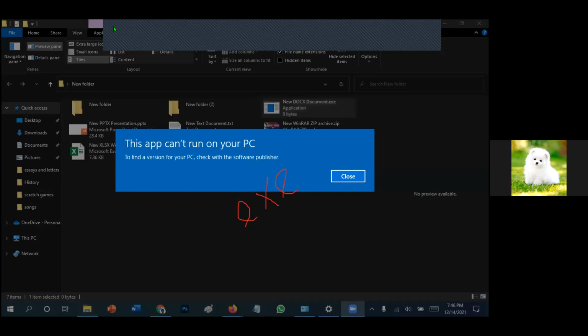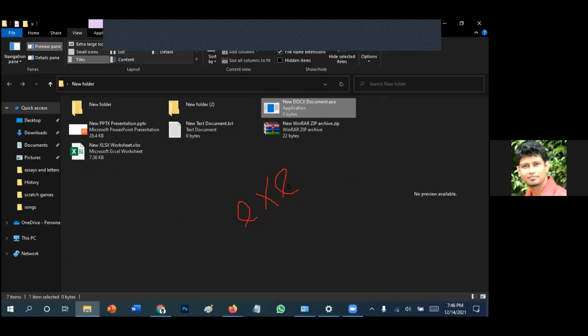Yes, sir. Sir, see, it's asking something. Yeah, it's saying this app cannot be run on your PC, because that is not an application. Right? We changed it. We have done that. It's purposely changed. But actually, it's not an exe file. No, it was a Word file. So can you change it to MP3?